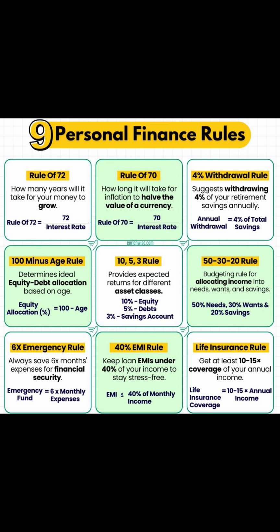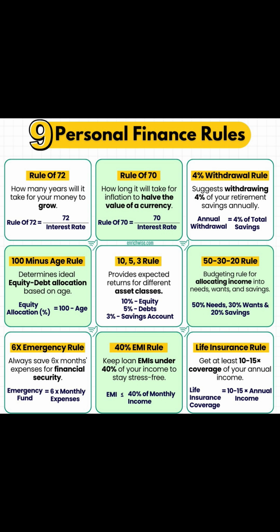Life insurance rule. Get coverage of at least 10 to 15 times your annual income. So life insurance coverage is equal to 10 to 15 times annual income. If your annual income is, suppose, 2 lakh, then your life insurance coverage would be 10 or 15 times 2 lakh rupees. It is just calculation. Everything is mathematics. Everything is based on numbers. Especially if you are talking about money, it's all about numbers only.